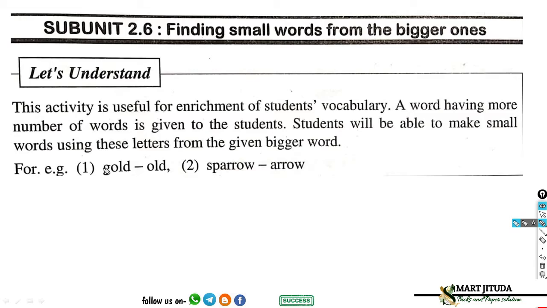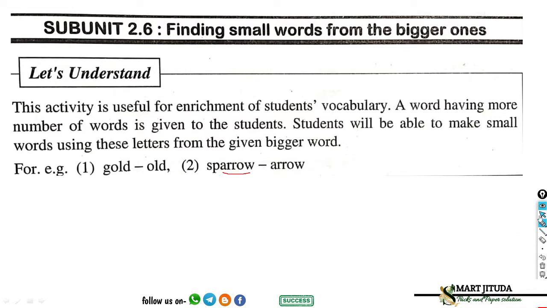For example, first, gold. From the word gold, the new word originated from gold is old. So, old is a meaningful word. In example second, sparrow. In sparrow, there is another word which is arrow. So, arrow is originated from sparrow. Like that, we are solving some questions.